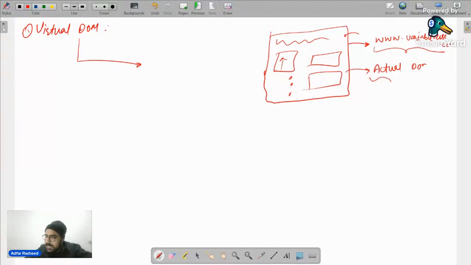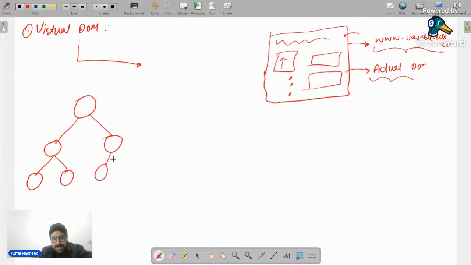So the actual DOM is created, and let's suppose the actual DOM somehow looks like this. You can create any kind of pictorial representation here, but I think you will get an idea. So let's suppose this is the actual DOM representation of this particular website. Do we all agree? Very good.